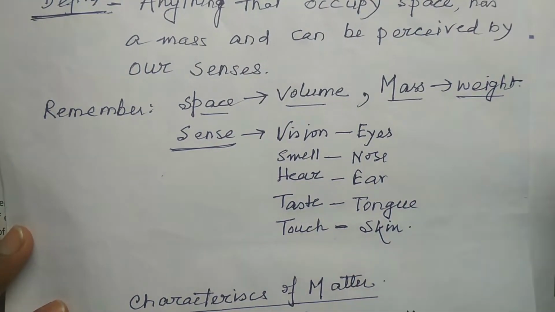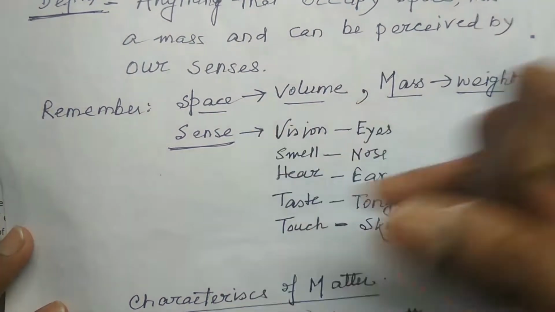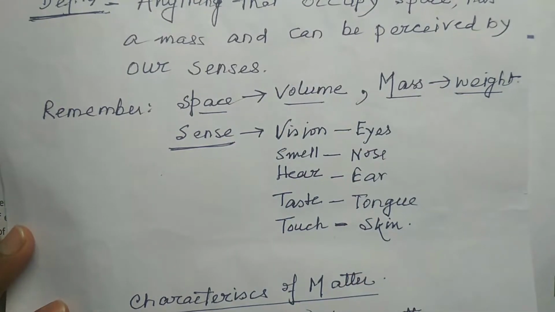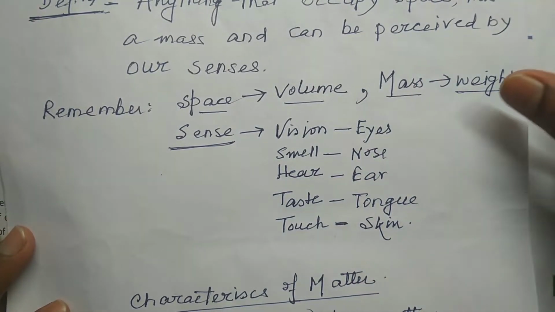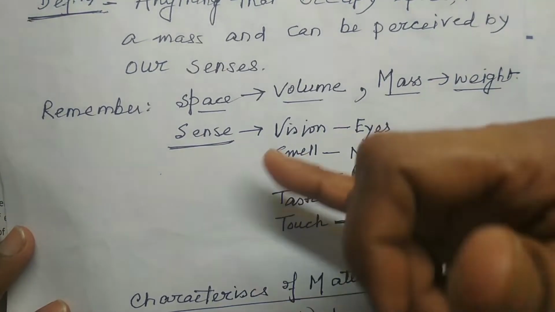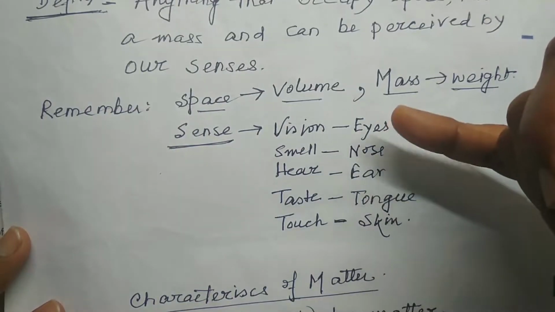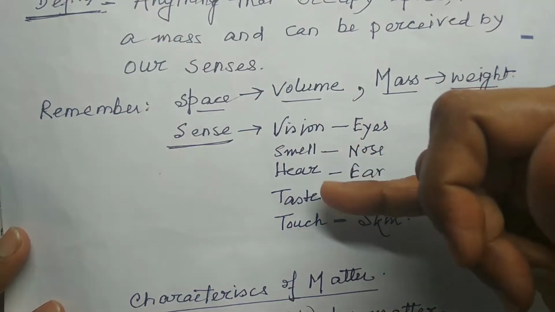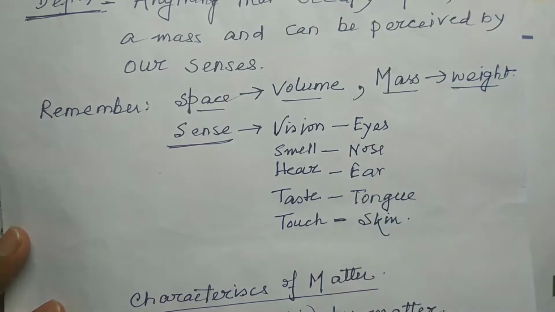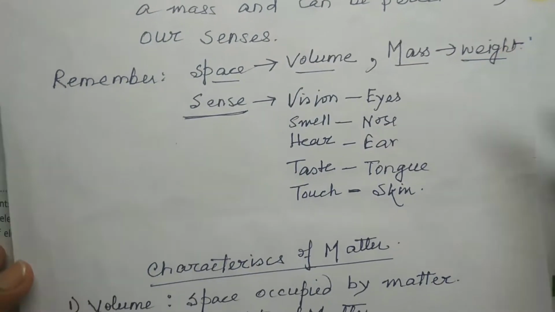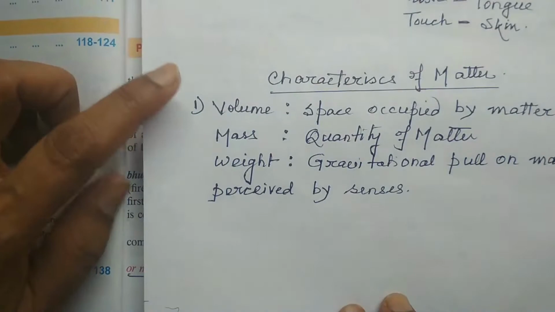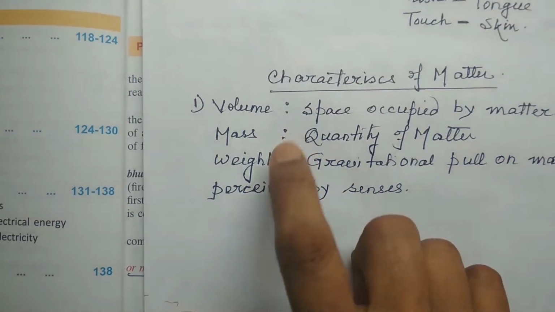It means it has volume, mass, as well as weight, and through vision, smell, hearing, taste or touch we can identify matter. So the characteristics of matter are volume, mass, and weight.